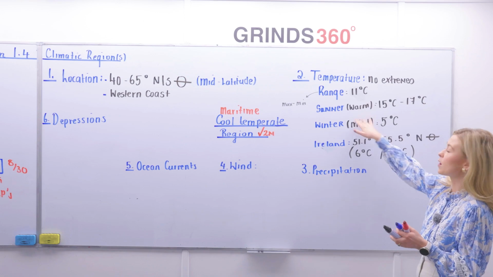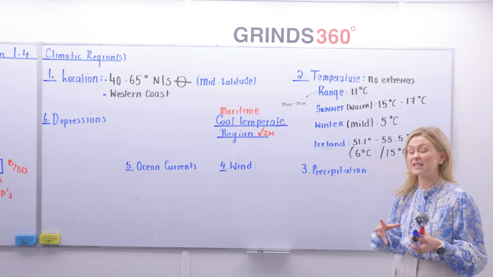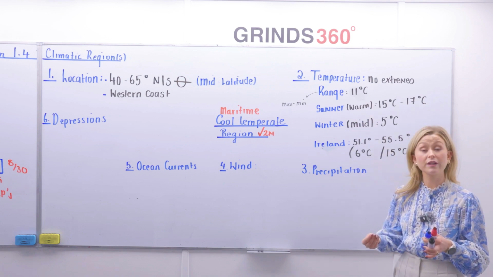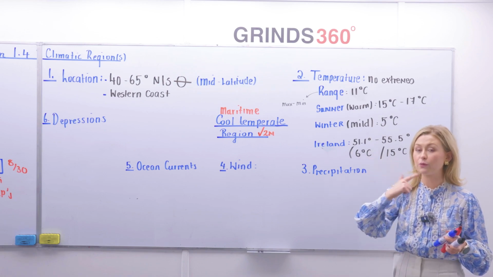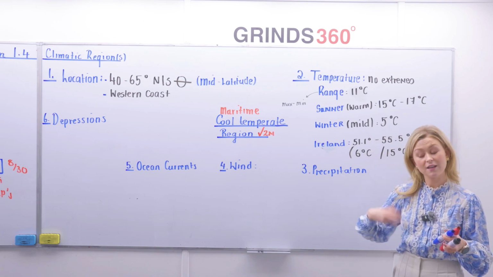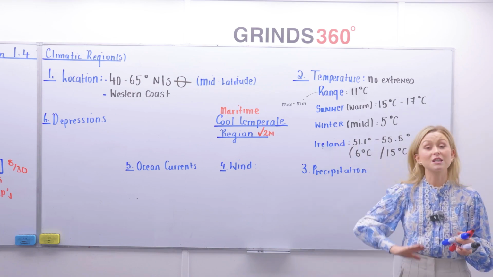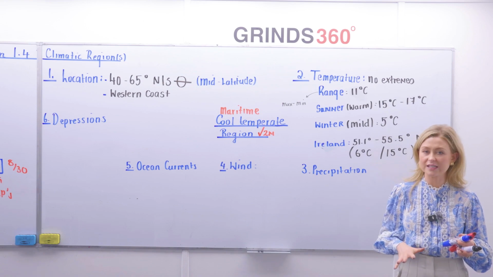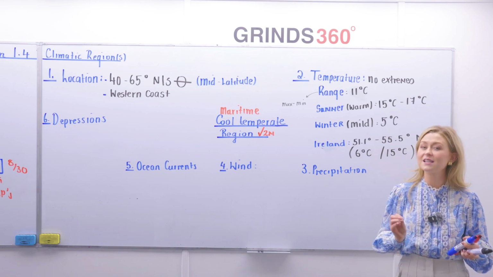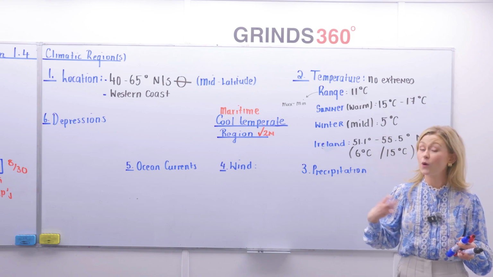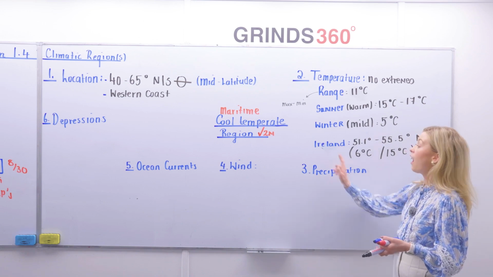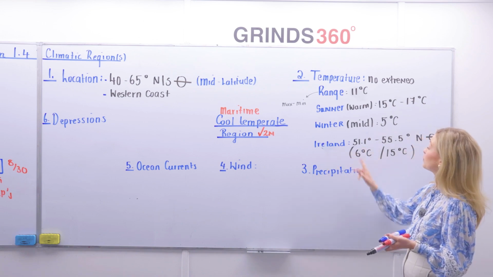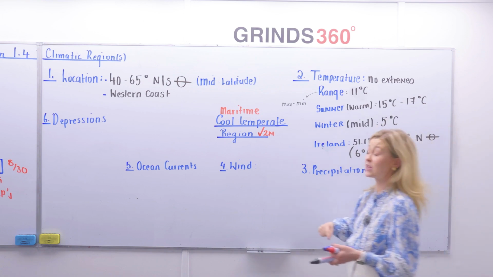Summer temperatures are warm, averaging between 15 and 17 degrees Celsius. There's three reasons for these warm summers. Number one, the low angle of the sun in the sky. Number two, the frequent cloud cover. And number three, the fact you have your North Atlantic drift, keeping us cool. Winters tend to be mild, averaging around 5 or 6 degrees Celsius. The main influence on this is the North Atlantic drift, bringing in warm moist air and providing plenty of cloud cover acting as insulation. Ireland in particular is located between 51.1 and 55.5 degrees north of the equator.